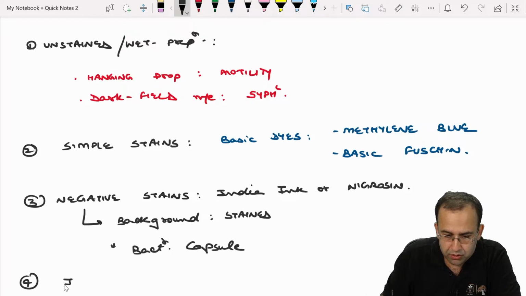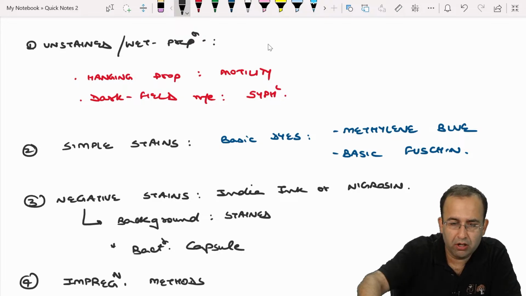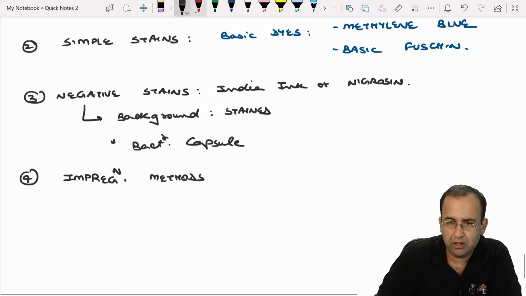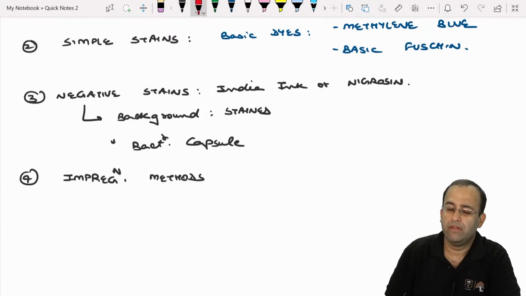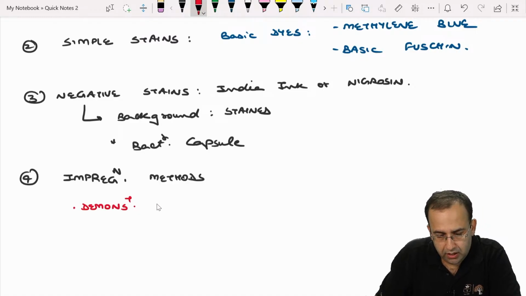Next is the use of impregnation methods. Recent NEET MDS PYQ. We are impregnating the organism because it was too thin. It is used for demonstration of bacterial flagella and spirochetes.